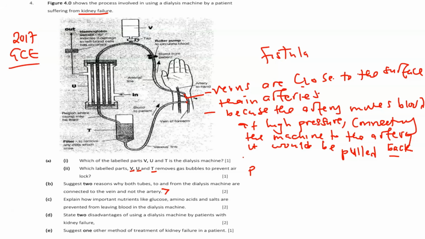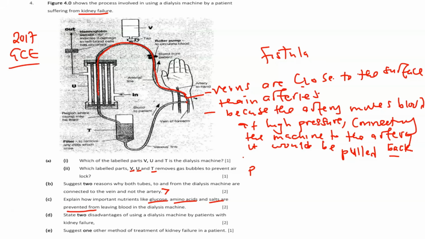Then we are answering question C now. Explain how the important nutrients like glucose, amino acid, and salt are prevented from leaving the blood in the dialysis machine. So when the blood of the patient flows here, it enters the dialysis machine.